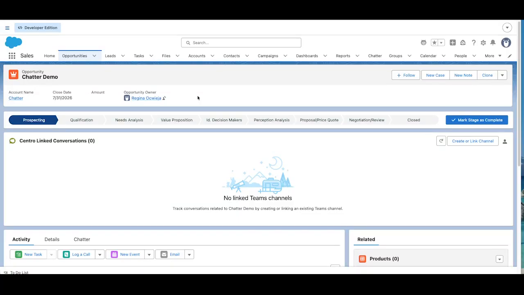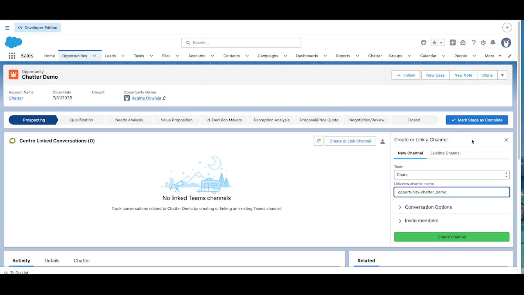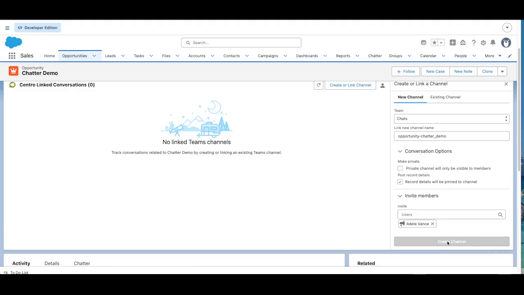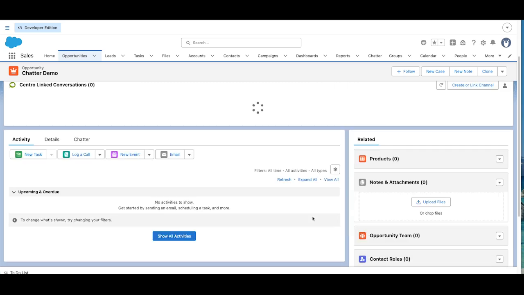Here's an example on how Centro with Microsoft Teams and Salesforce can replace using Chatter in your Salesforce instance. In this example, we want to use Microsoft Teams because that's where your workspace collaborates instead of adding a third option of Chatter. We're going to start on the opportunity where I can create a chat directly from the Salesforce record and add users and members to collaborate on that chat. That chat is going to be created in Microsoft Teams, and that's where the collaboration can happen on this opportunity.